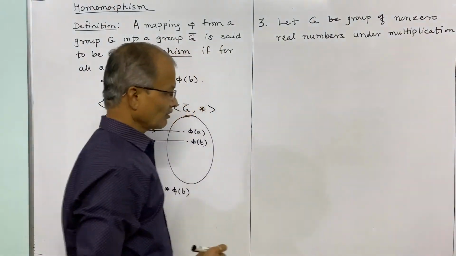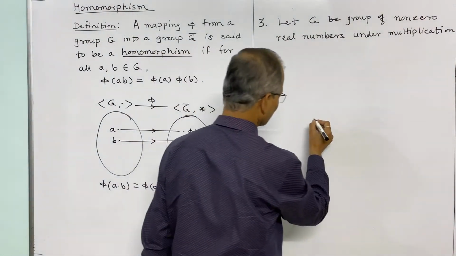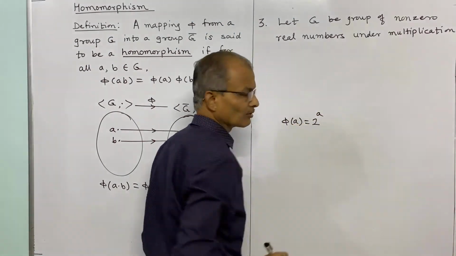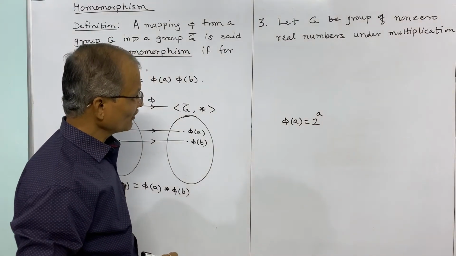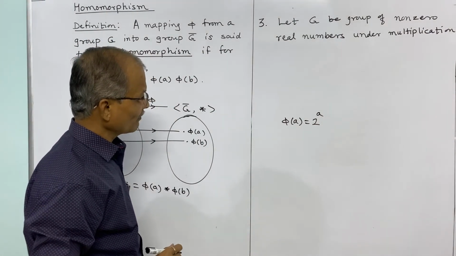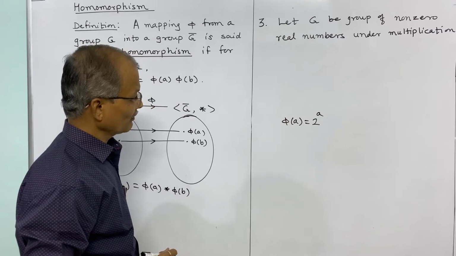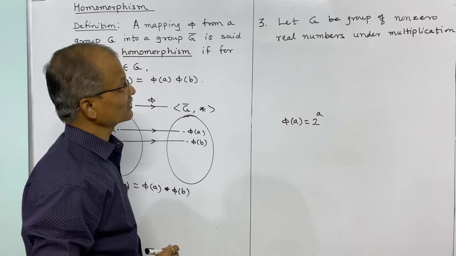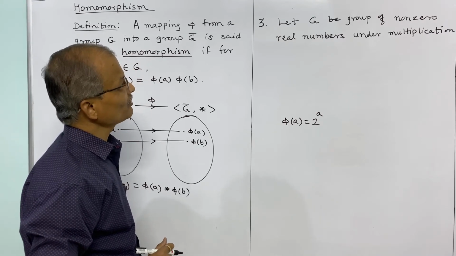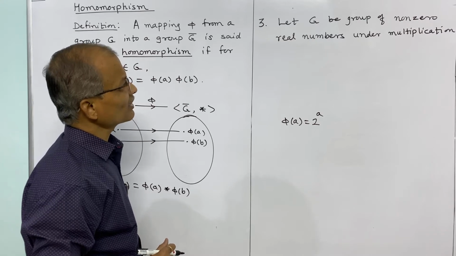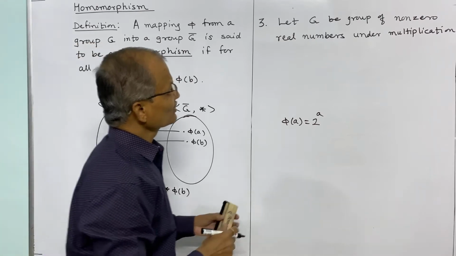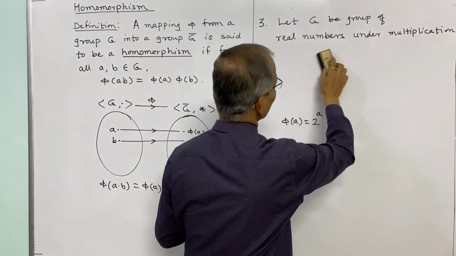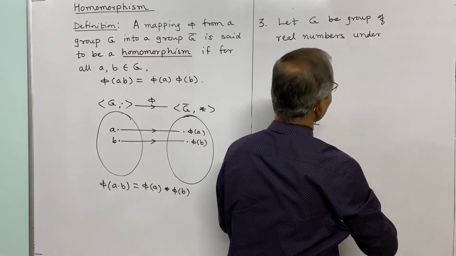Now actually what we want to find is a homomorphism for the exponential function. We define phi of a as 2 to the power a, and then we will have to consider phi of a into b, that is phi of addition we shall consider here. So therefore this should be the group of real numbers under addition. So instead of non-zero we should write: let G be the group of real numbers under addition,